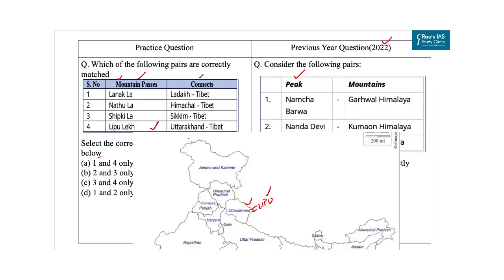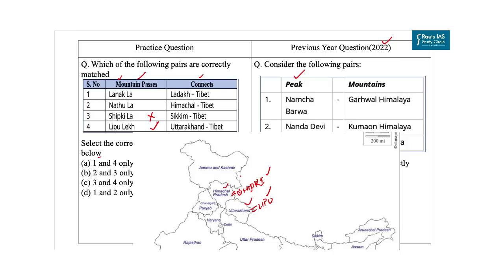Now come to the next pass, that is Shipki Pass, which is here. It is a mountain pass in the state of Himachal Pradesh. The river Satluj, which enters India from Tibet, passes near this pass. The pass is on the border between the Kinnaur district in the state of Himachal Pradesh and the Nagari Prefecture in Tibet, China. So our second option is incorrect.